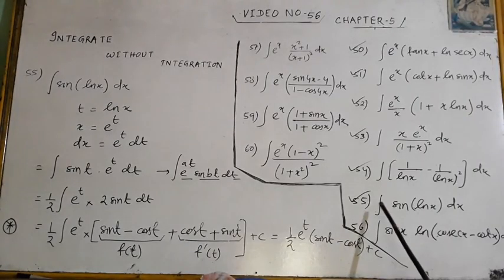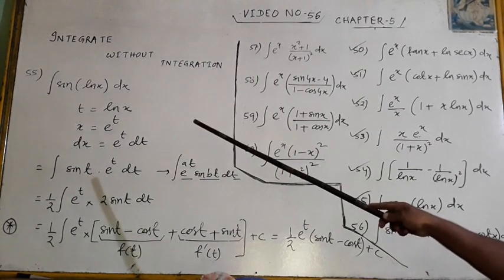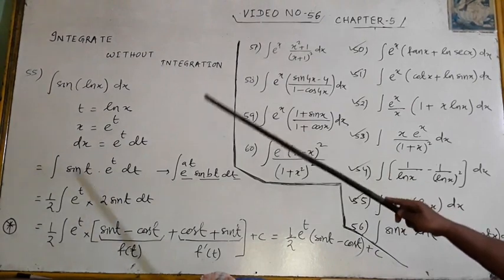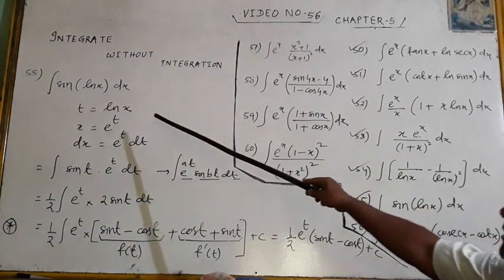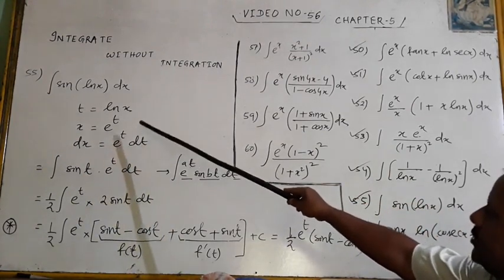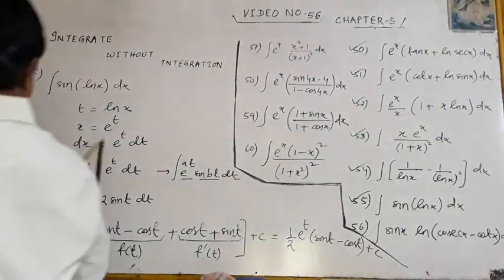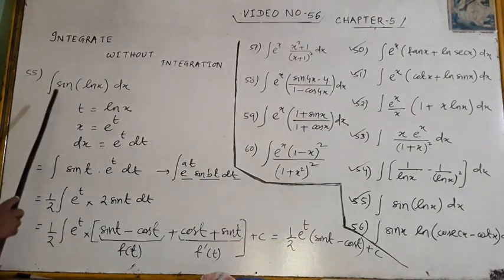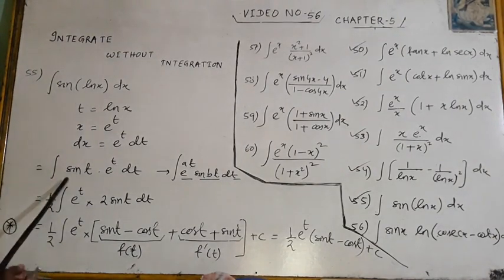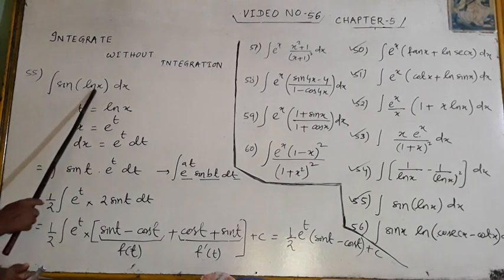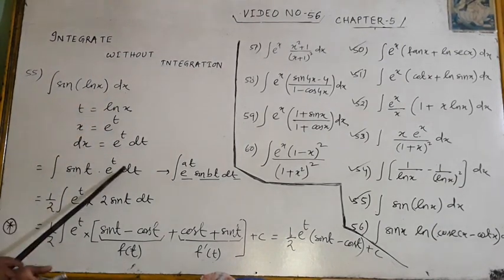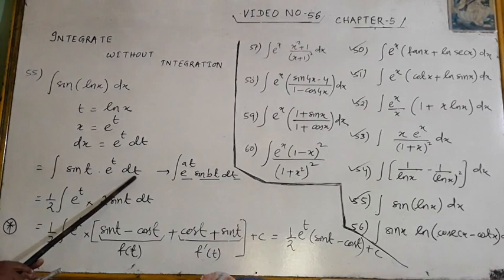Now problem number 55, it is sin ln x dx. And in sin ln x dx, what I am doing there? I am putting t equal to ln x. x is e to the power t, and dx is e to the power t dt. And the problem comes in this form: sin t, and in place of dx I am writing e to the power t dt.